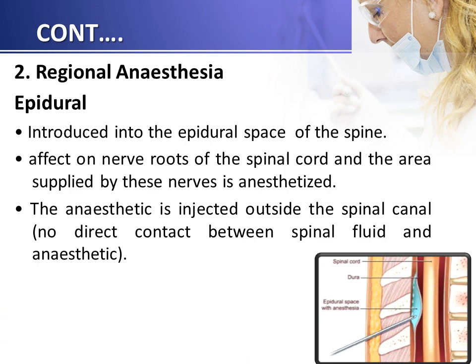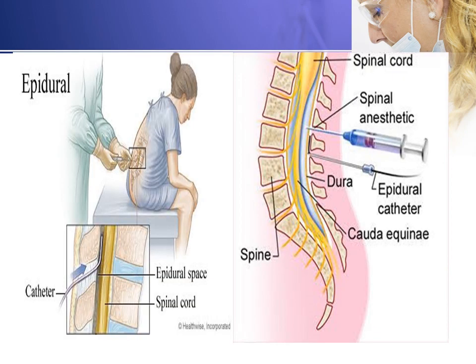In that, first one is epidural. It is introduced into the epidural space of the spine. It affects nerve roots of the spinal cord and the area supplied by these nerves is anesthetized. The anesthetic is injected outside the spinal canal, in that no direct contact between the spinal fluid and anesthetic. इस फिगर में आप लोग देख सकते हैं कि एपिड्यूरल एनेस्थीसिया में स्पाइनल कॉर्ड, फ्लूइड और एनेस्थेटिक एजेंट के बिटवीन में कोई कांटेक्ट नहीं है, डायरेक्टली ये एपिड्यूरल स्पेस में दिया जाता है.